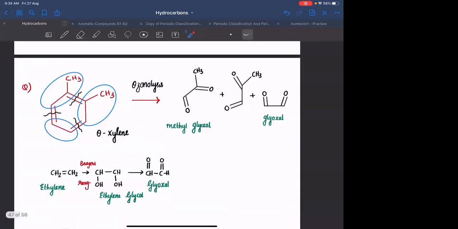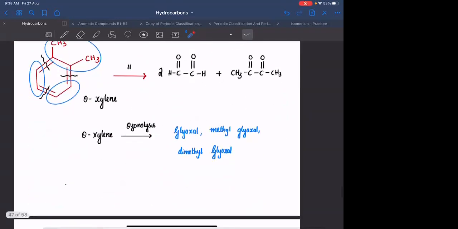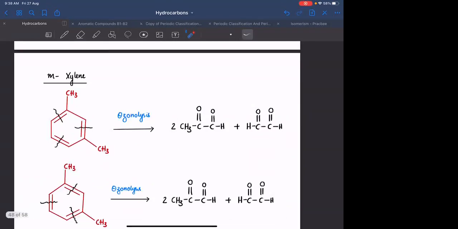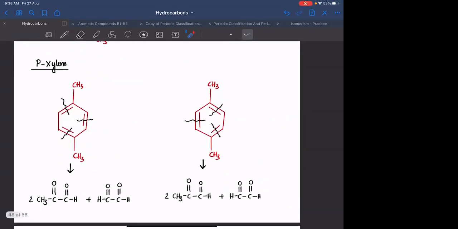Here you get 2 moles of methyl glyoxal and 1 mole of glyoxal. Any doubt? Okay. Similarly, you can write the ozonolysis products of metaxylene and paraxylene.